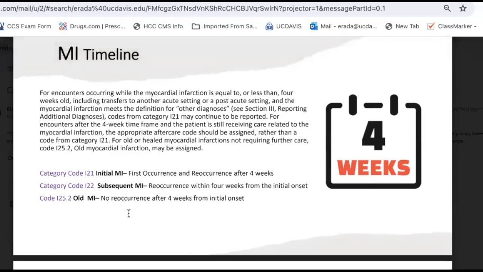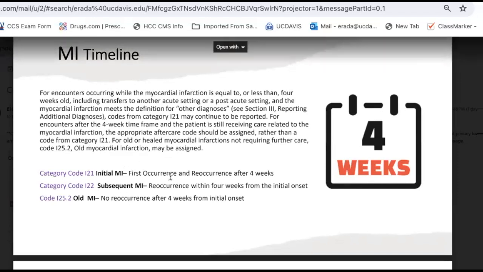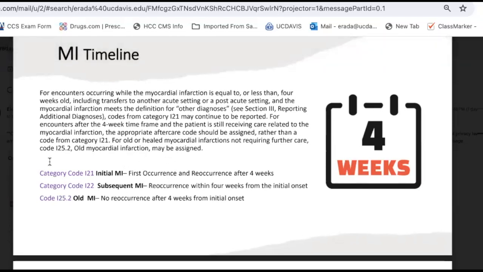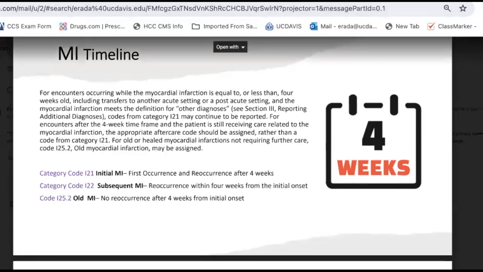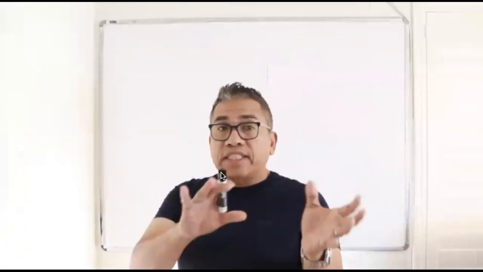But before we even simplify what we just read here, let me explain what kind of myocardial infarction was mentioned in the guidelines. Remember the words STEMI and non-STEMI, right? Let me explain first what STEMI and non-STEMI is. What we just read is the timeline of myocardial infarction, but it's important for you to understand first what the guideline means if they say STEMI or non-STEMI.